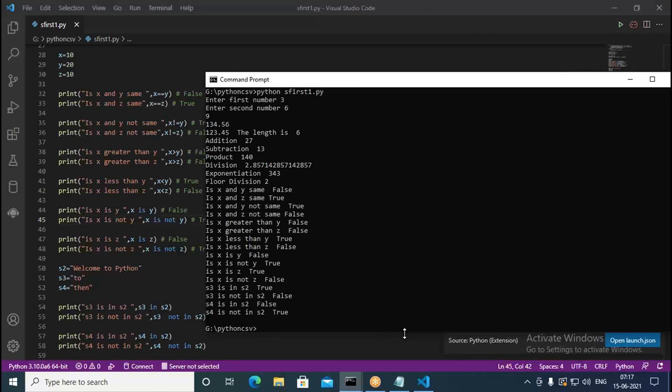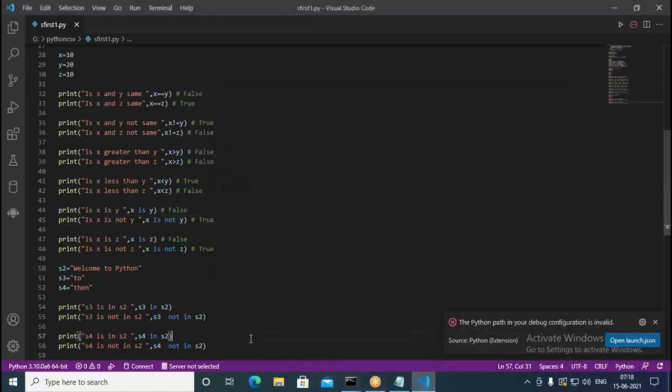These are nothing but membership operators: "is in" and "is not in". We can use them even with collections like lists and tuples as well. I will show that example here.